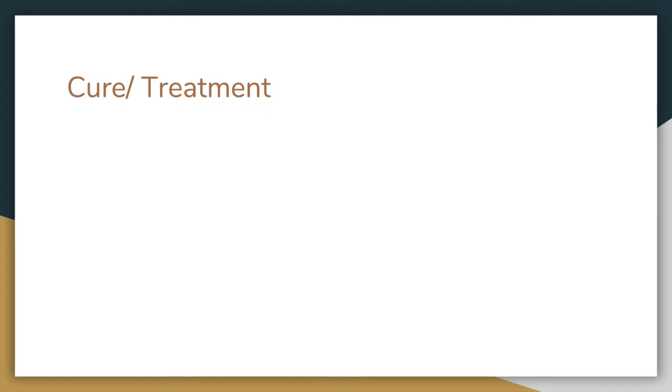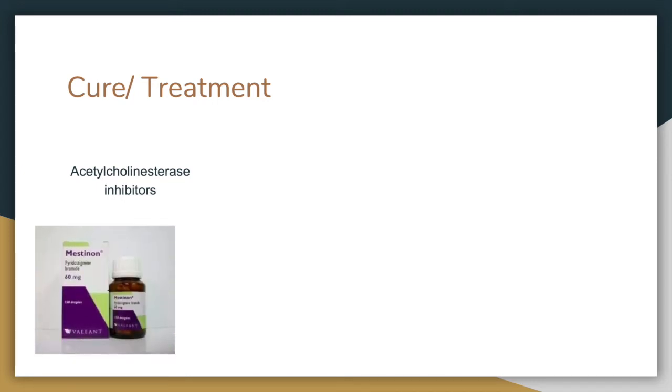Now, is there a cure, and what are some possible treatments? Unfortunately, at this time, there is no cure for myasthenia gravis. However, there are multiple treatment options for someone diagnosed with this disease. The first one is acetylcholinesterase inhibitors, such as pyridostigmine. This drug works by inhibiting acetylcholinesterase, the enzyme that breaks down acetylcholine. The logic behind it is that we try to create as much acetylcholine in the neuromuscular junction as we can so that it can compete with the antibodies.